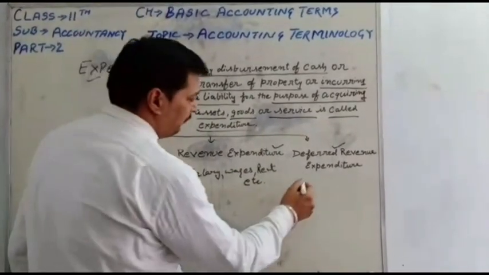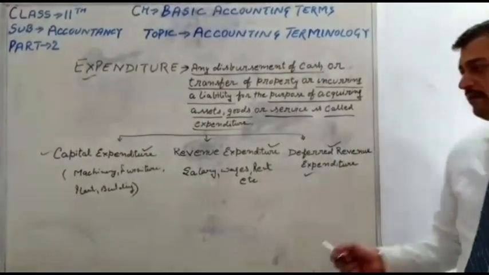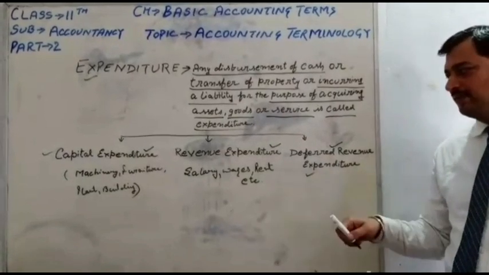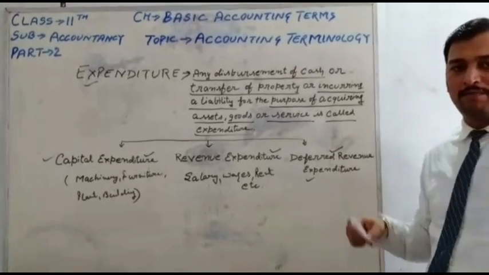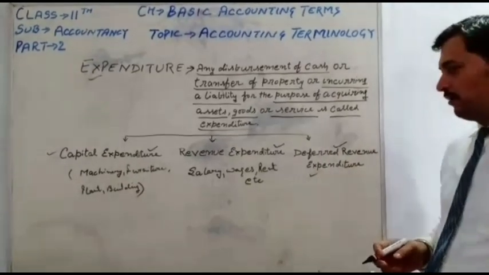Next is deferred revenue expenditure. It is of a revenue nature. Those expenses are paid in the current year, but are beneficial for several years. I have an example.